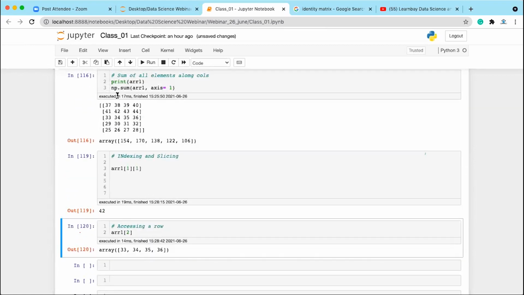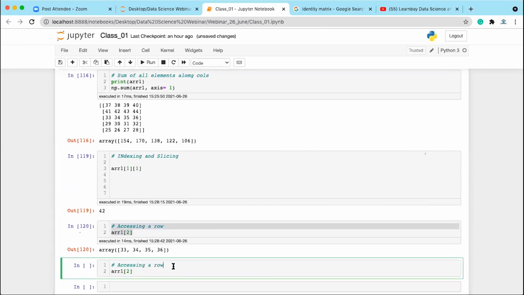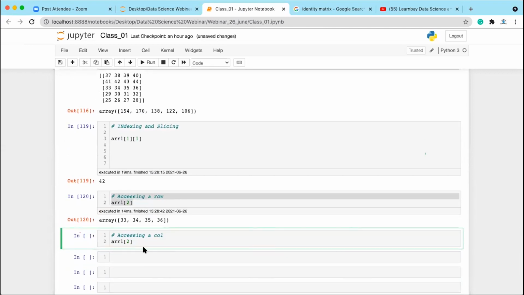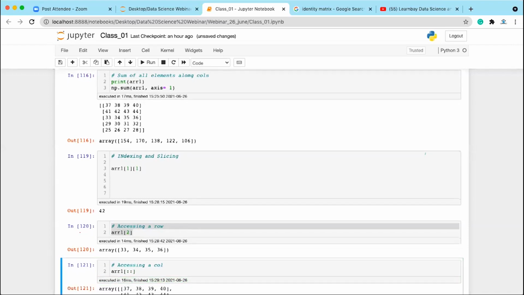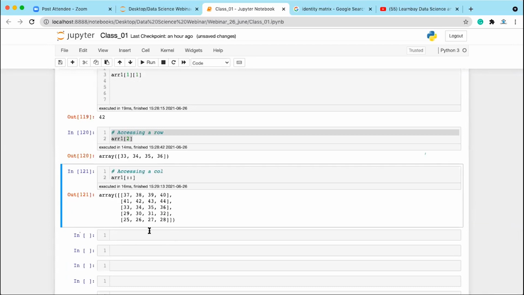Let's say you want to access a column, let's say this column. How can you do that? You cannot access the column directly. For accessing the column, first you have to do the row slicing, because accessing the column means, let's say 38, 42, 34, 30 and 26, you want to access all these values. It means you want to access all the rows. To access all the rows, you first do the row slicing. This will give you the whole array, right?